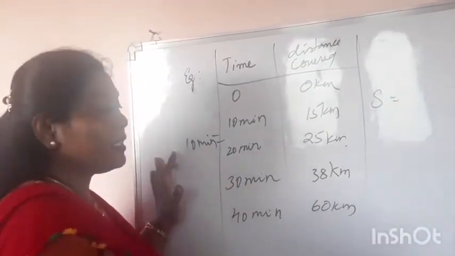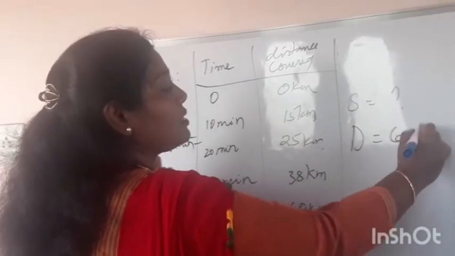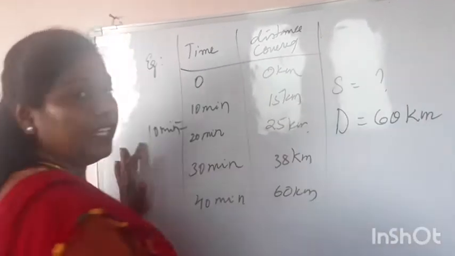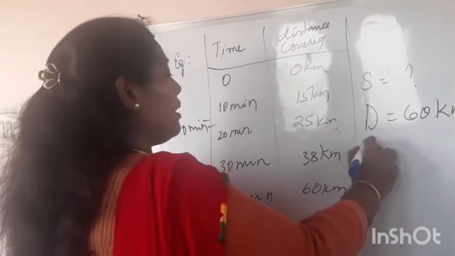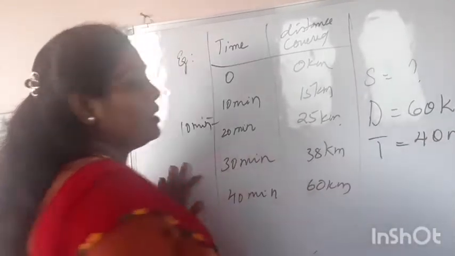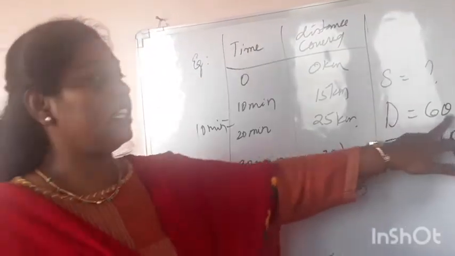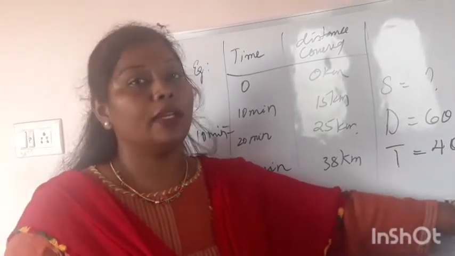What is the total distance it has covered, children? It has covered 60 kilometers. And what is the time taken? The time taken is 40 minutes. So the distance traveled is 60 kilometers and the time taken is 40 minutes.